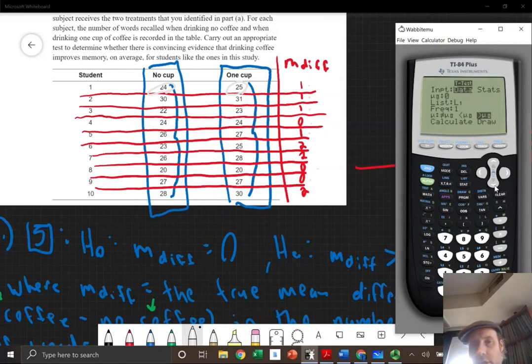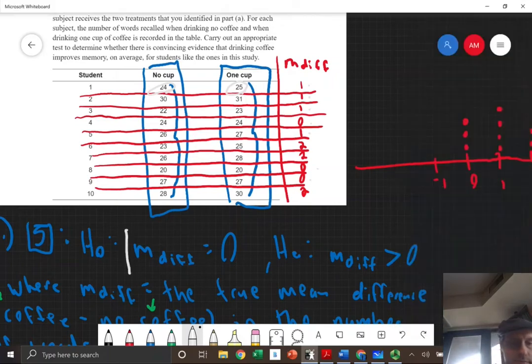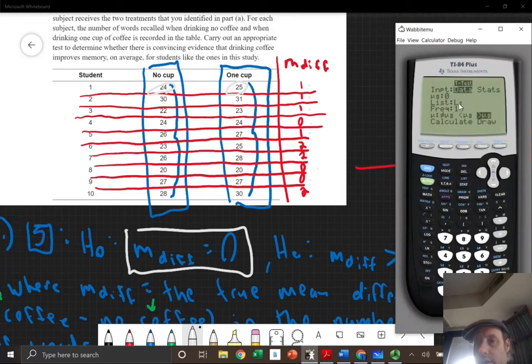The null is, of course, 0, if you recall. The list is L1, frequency 1, and our alternative is mean difference greater than 0, so that's why I'm putting greater than 0 there. Then I go down to calculate. I did it a little differently than the book, because the book did the mean difference less than 0 and switched it around, no cup minus 1 cup. We got the same p-value, so that's all that matters, as long as you define it.